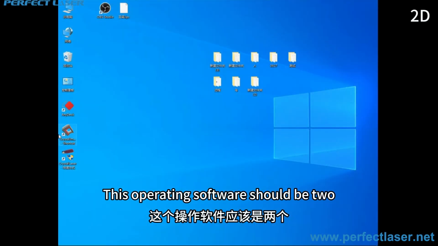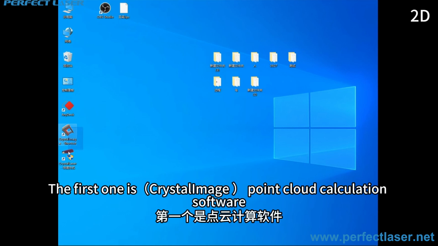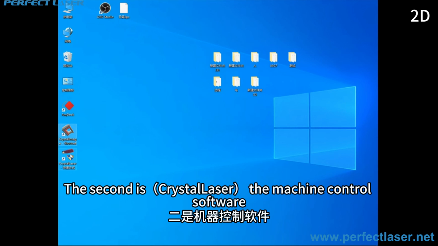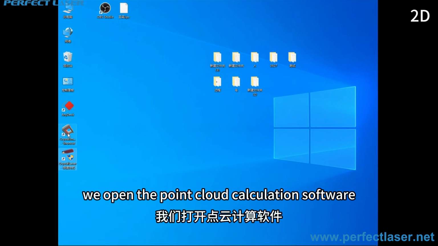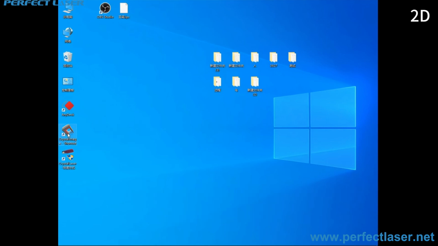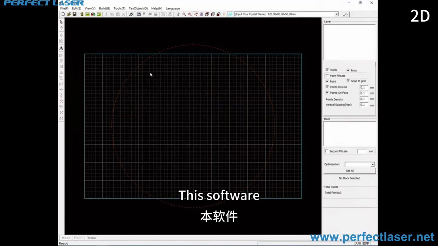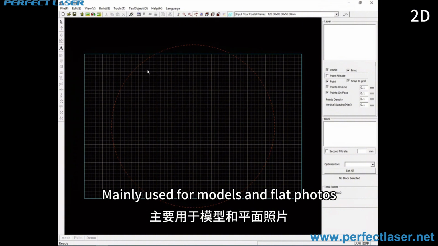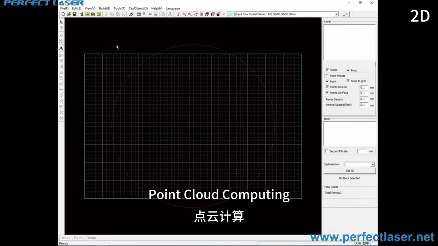This operating software should be two. The first one is point cloud calculation software. The second is the machine control software. First, we open the point cloud calculation software. This software is mainly used for models and flat photos, point cloud computing.